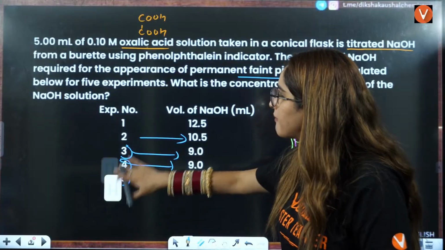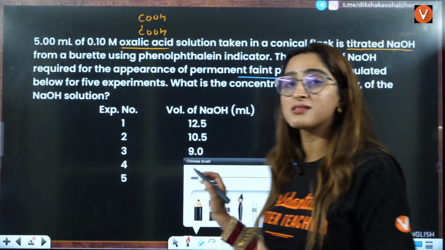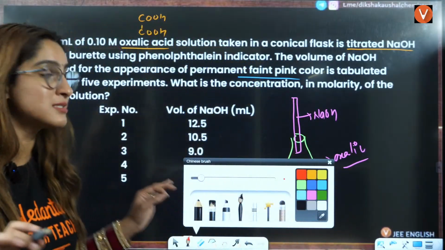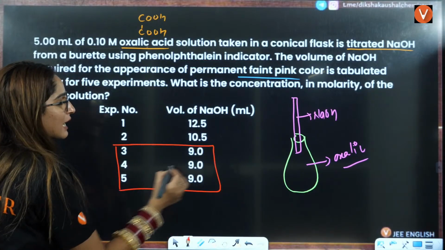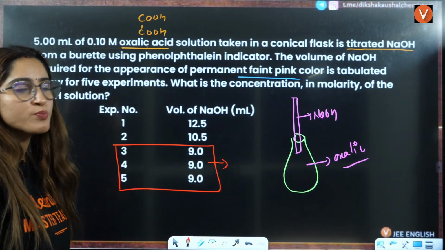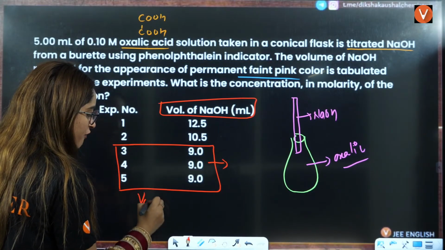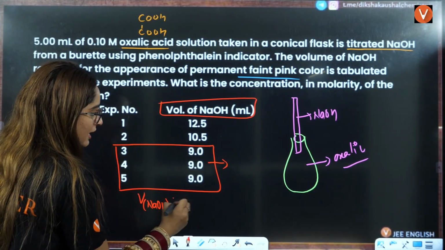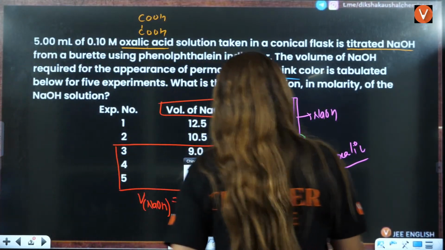Now the question is, ma'am, which experiment should we use, right? I'll tell you, the experiment that is again and again giving us the same value, that is your most probable value. That is, 9 is your most probable value of volume of NaOH. So you will take volume of NaOH as 9 milliliter. Okay, that was the only thing here. Other things are very simple, right?